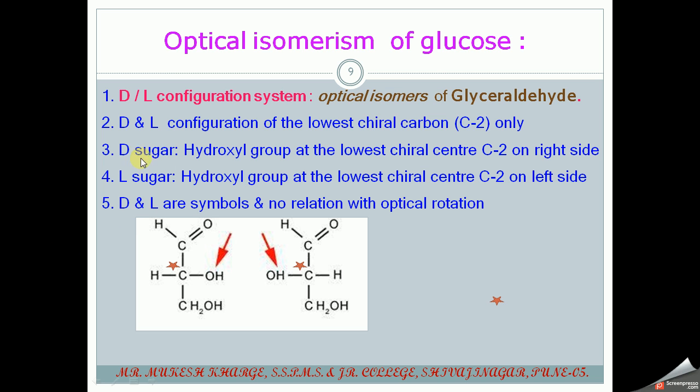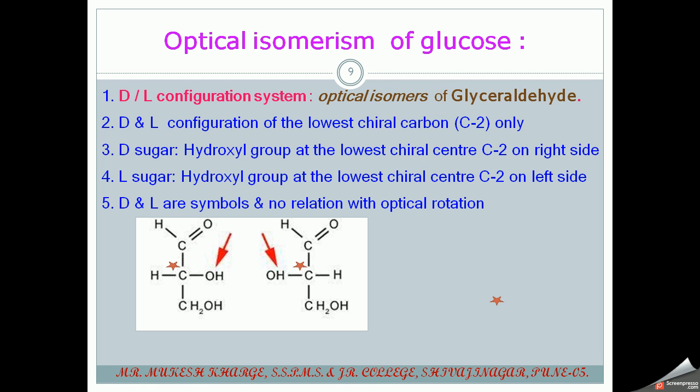So for a D sugar, the hydroxyl group at the lowest chiral carbon, that is the C2 carbon, is on the right hand side. Here we can see the OH group, that is the hydroxyl group, on the right hand side. So this is the D sugar, and if the OH group is present at the lowest chiral carbon center, that is the C2 carbon denoted by a star, on the left hand side, then it is an L sugar.